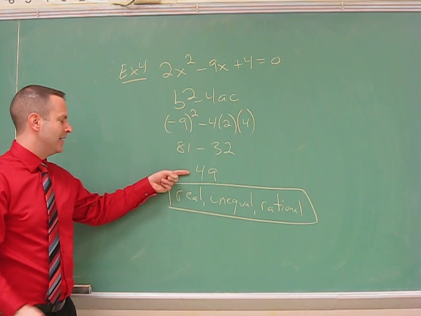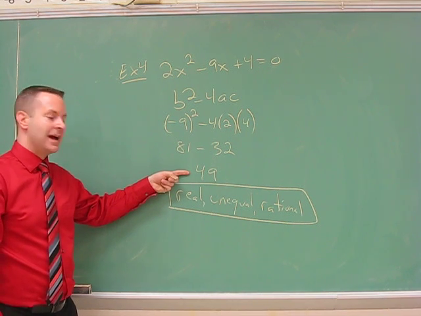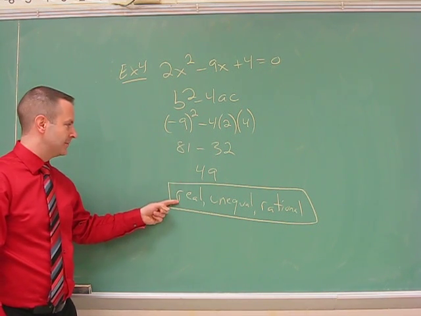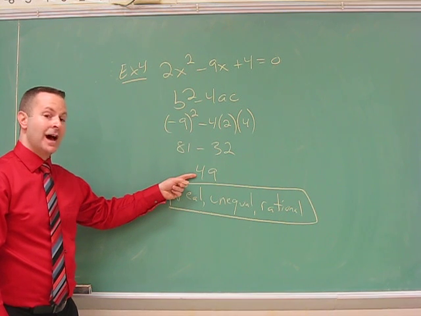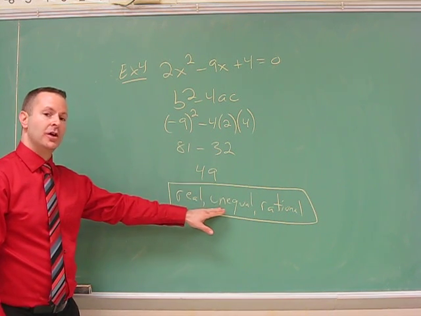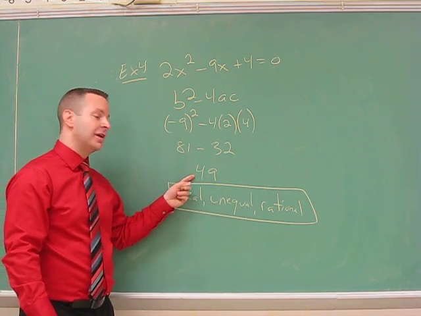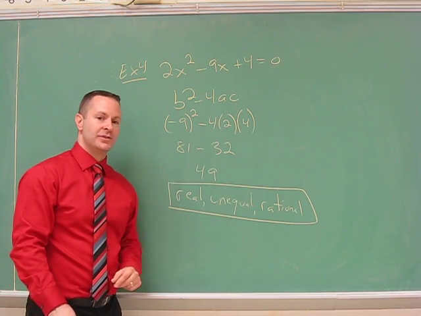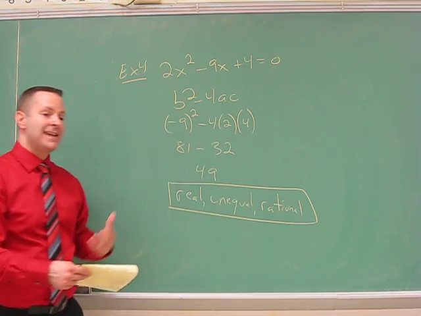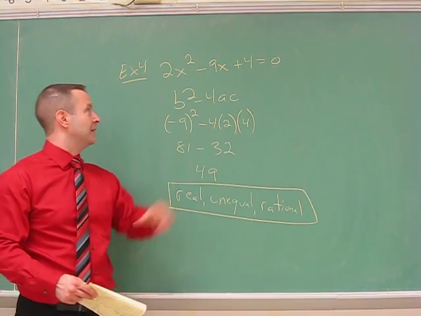So once again, anything that's non-negative will result in real roots. And since it's not a 0, that's why we'll get 2 unequal roots. And since 49 is a perfect square, that's why it's rational. All right? So that's how you can use the discriminant, b squared minus 4ac.